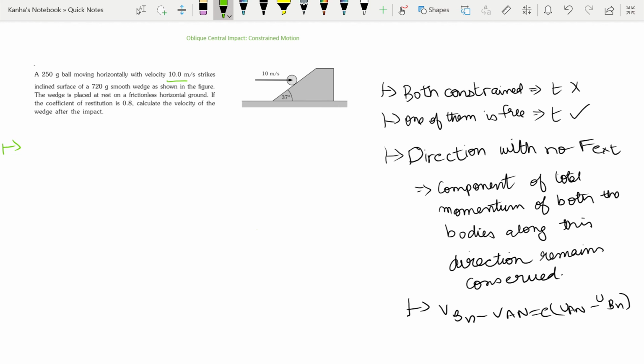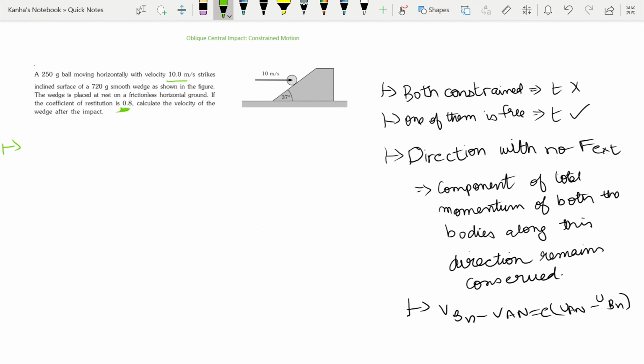The wedge is placed at rest on a frictionless horizontal ground, and the coefficient of restitution is given, and you are asked to calculate the velocity of the wedge after the impact. Let me consider my ball as the object A and my wedge as the object B. After the impact, the ball bounces with the velocity VA and the wedge advances in a horizontal direction with velocity VB. These velocities and their T and N components immediately before and after the impact will be shown by me next.